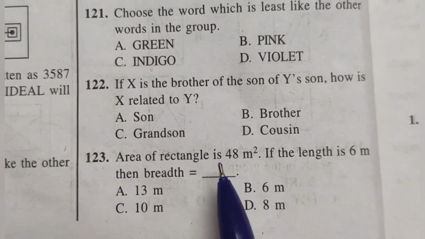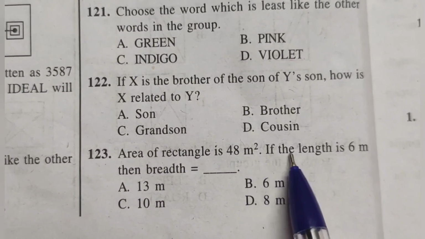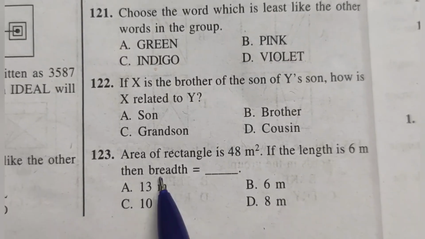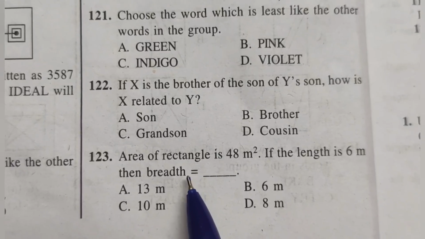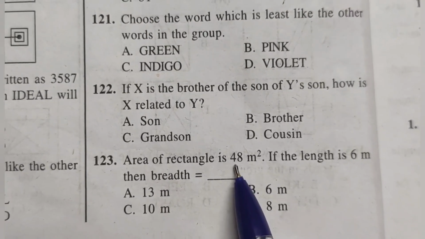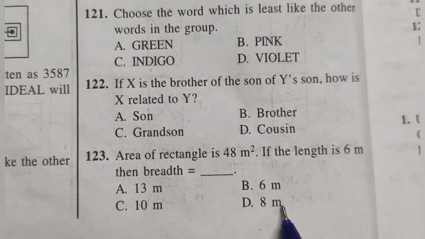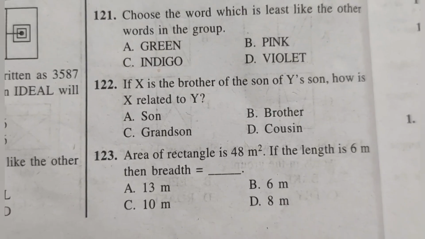123. Area of a rectangle is 48 meters square. If the length is 6 meters, then the breadth is. Formula says breadth is equal to area divided by length. So 48 divided by 6, 8 meter. Option D.